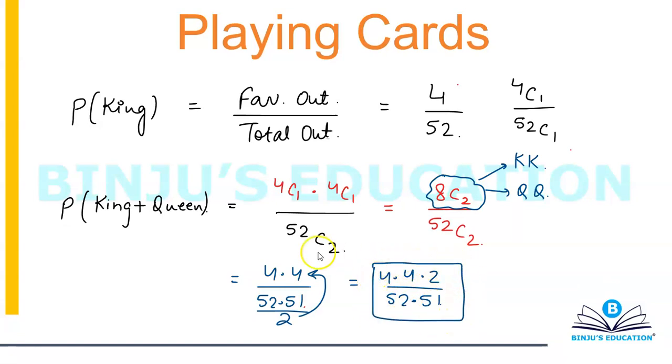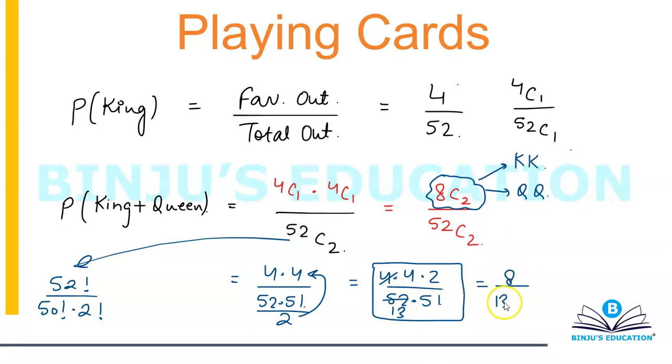Like, I have directly solved 52C2. That will basically become 52 factorial divided by 50 factorial into 2 factorial. So it's going to be 51 into 52 divided by 2 factorial, which is in fact 2. So 2 factorial is going to go up. It will be 4 into 4 into 2. If you want to solve this further, you can do that. This will become 13 and this will become 8 divided by 13 into 51.